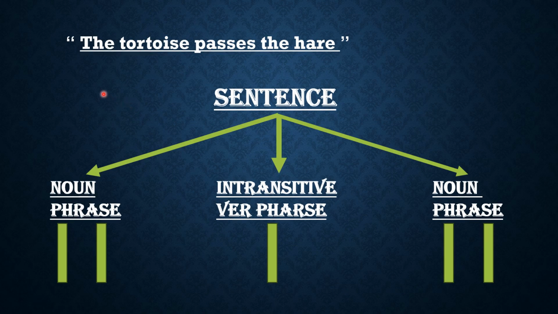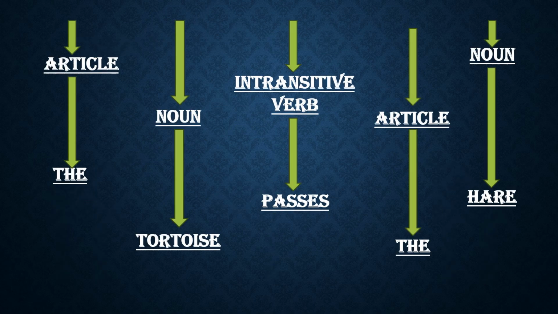The derivation tree of the tortoise passes the hare. The sentence has three parts: noun phrase, transitive verb phrase, noun phrase. The noun phrase having the article and the noun, the article having the, and the noun having tortoise. The transitive verb phrase having the transitive verb, transitive verb having passes. Noun phrase having the article and noun, and the article is the and the noun is hare.